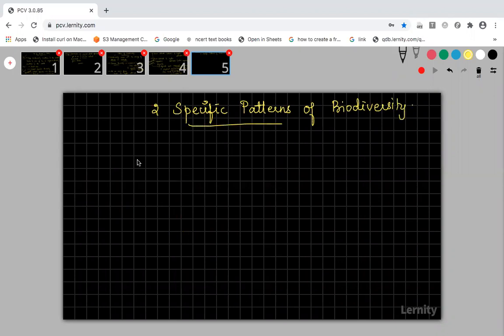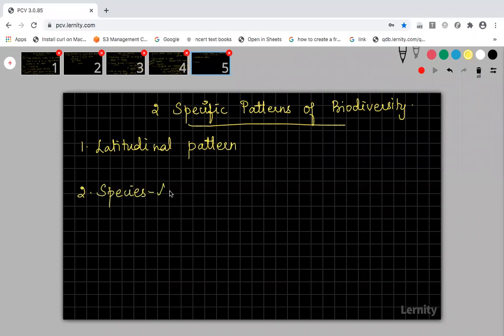I will tell you what the two specific patterns are, and then I will explain them one by one. The first pattern you are going to study is the latitudinal pattern, and the second pattern is the species area relationship.